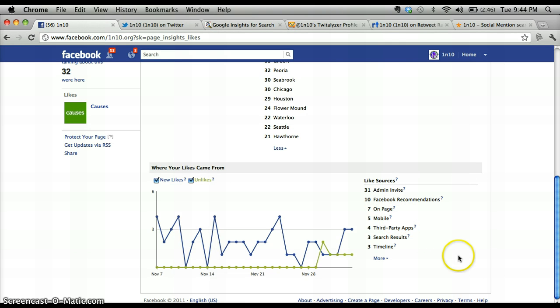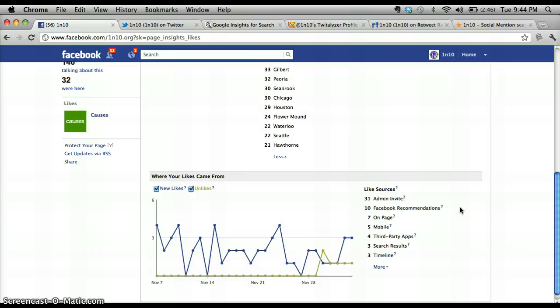That's a good way of seeing where people are looking to find the Facebook page. So now we know that mainly the page is liked because of the actual admins inviting people, rather than people searching for 1 in 10.